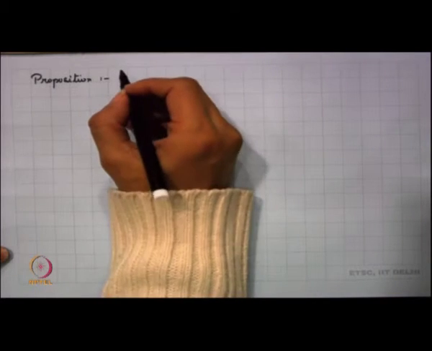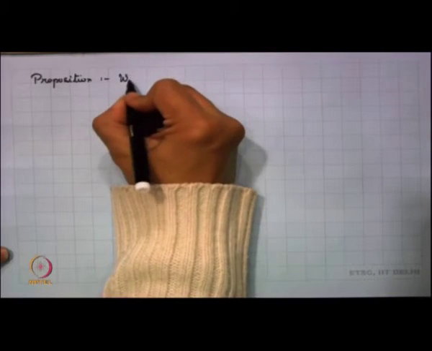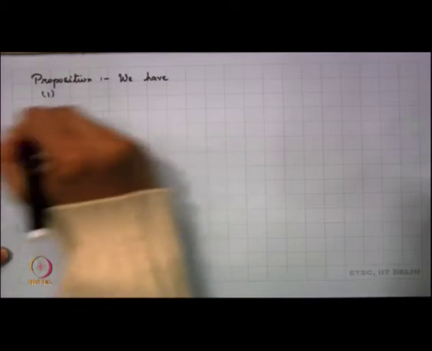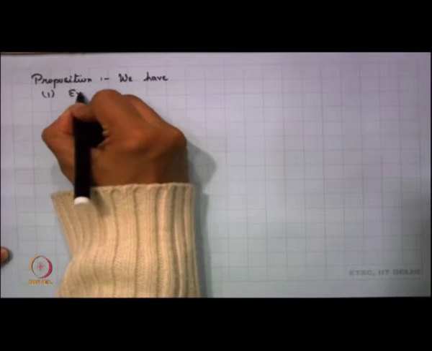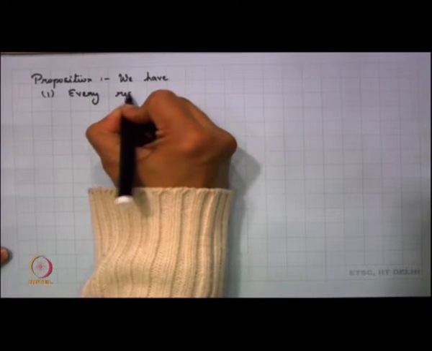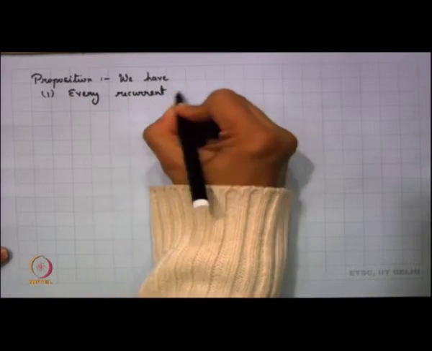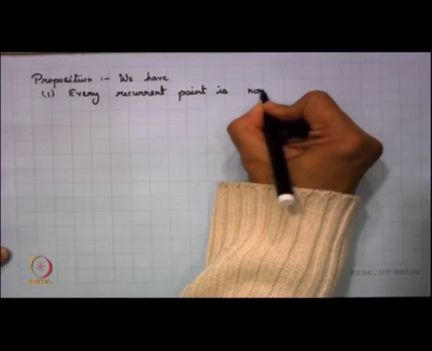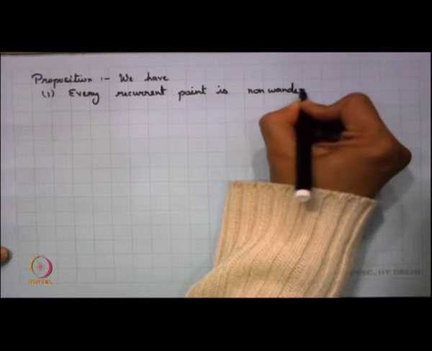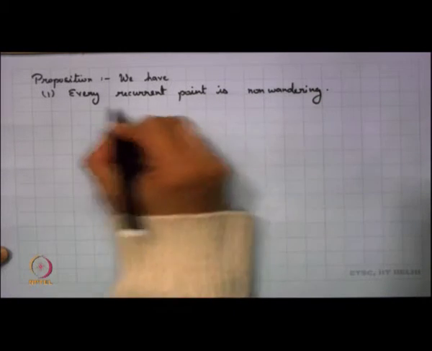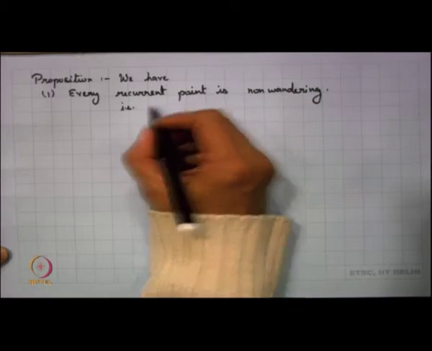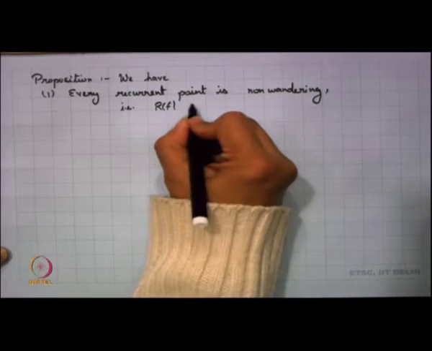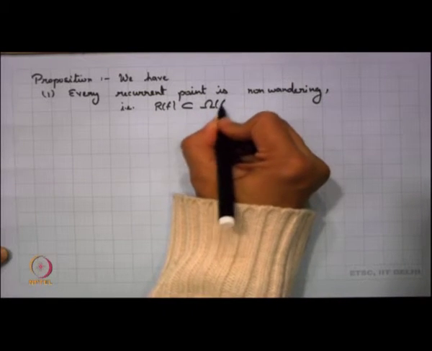So, we have, the first thing we have is every recurrent point is non-wandering. In other words, I can say that Rf is basically a subset of omega f.